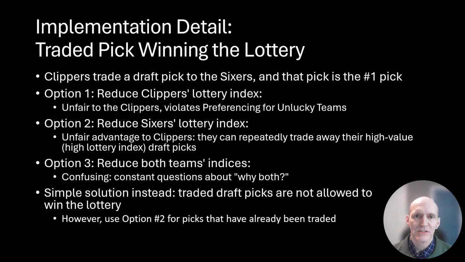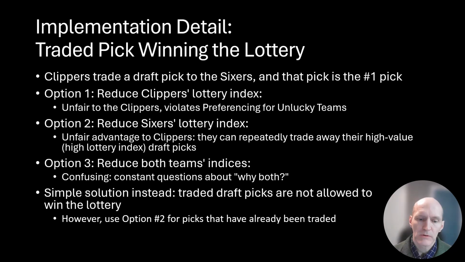Another design decision is, what do we do with traded draft picks? Suppose the Clippers trade a draft pick to the Sixers. That draft pick ends up being chosen as number 1. Whose lottery index is reduced? If we reduce the Clippers, that seems to violate the principle of preferencing for unlucky teams. The Clippers didn't win anything. Why should their lottery index be reduced?